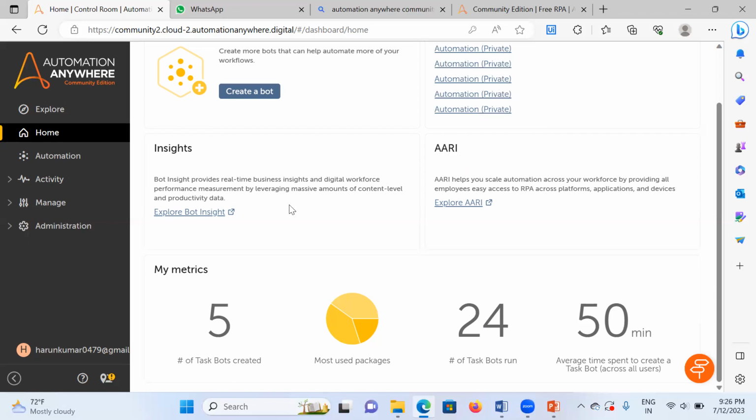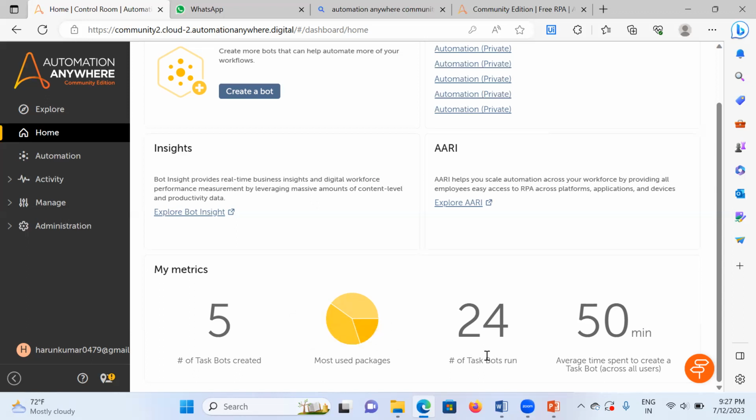Next, metrics: how many bots have you created till now? Here you can check the dashboard and the most used packages. If I move the cursor, I use the robots in the current folder, batch 12, and I use one browser activity and document extraction.